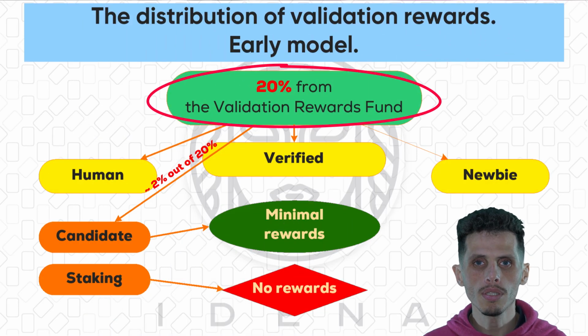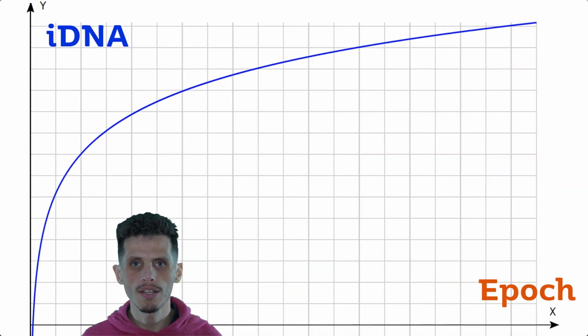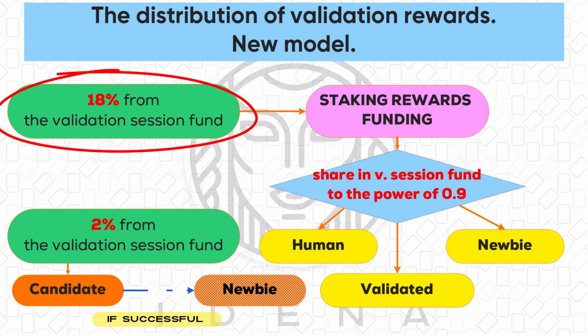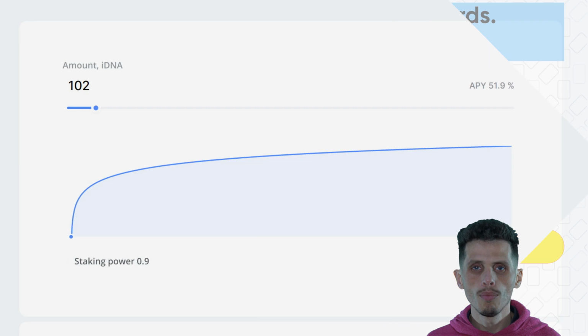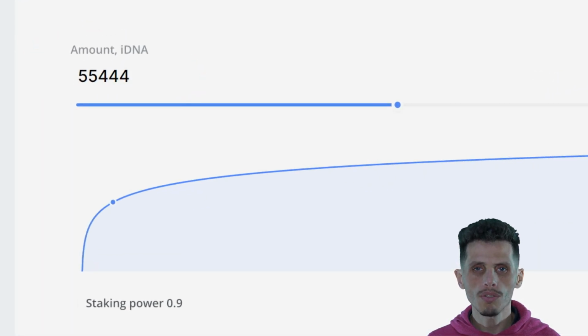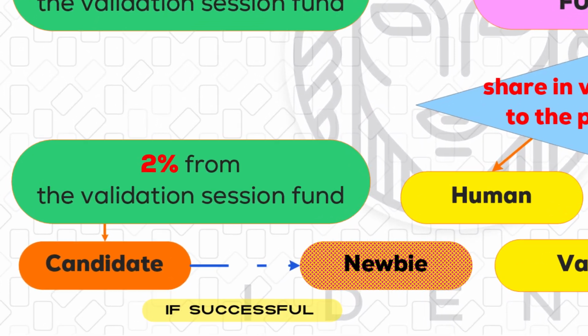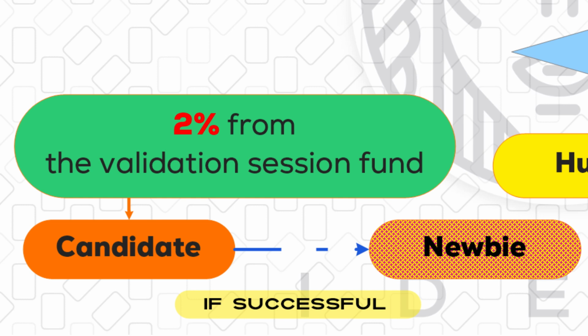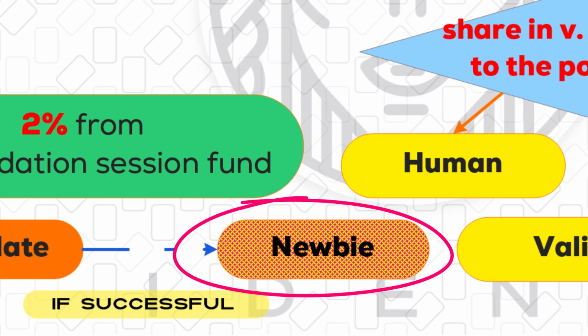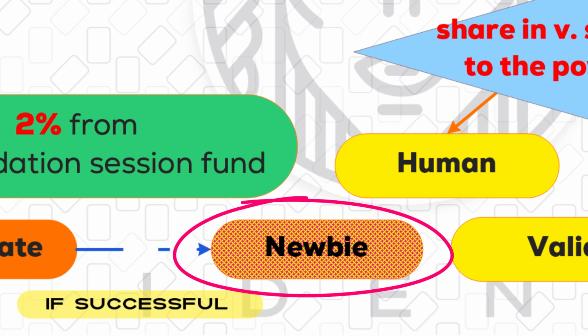Before, 20% of the total rewards fund was distributed among network members based on age alone. Now, 18% of the total rewards fund will be distributed between participants based on their investment in the total stake. So, the more you put into a stake, the more rewards you get after validation. The remaining 2% of the total rewards will be distributed among network participants with the status candidate who have successfully passed the test and upgraded their status to newbie.